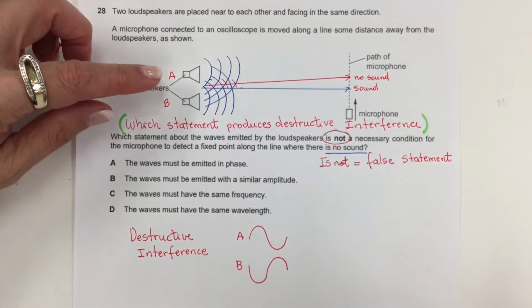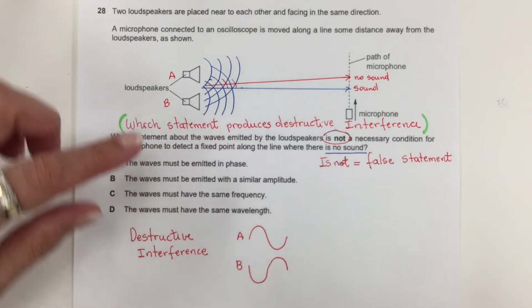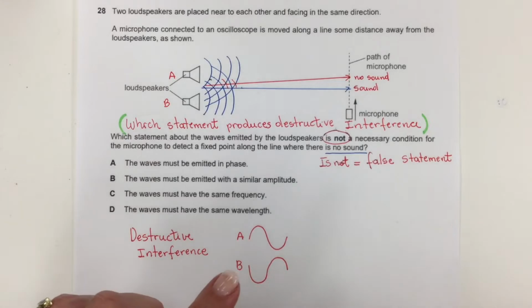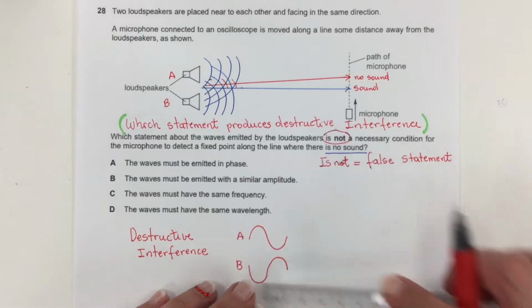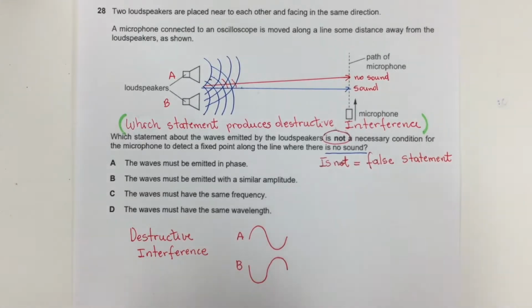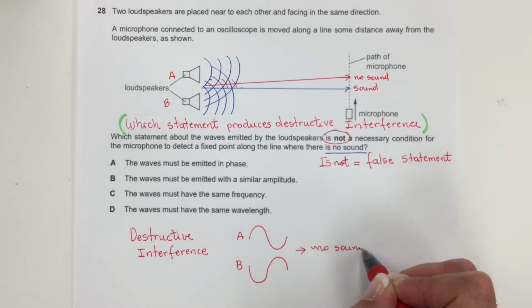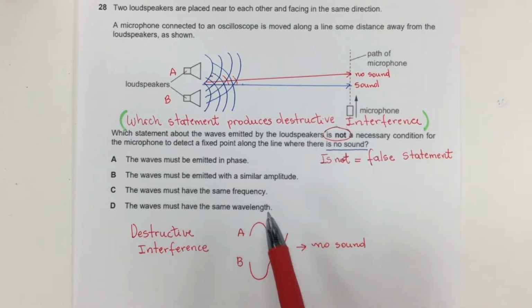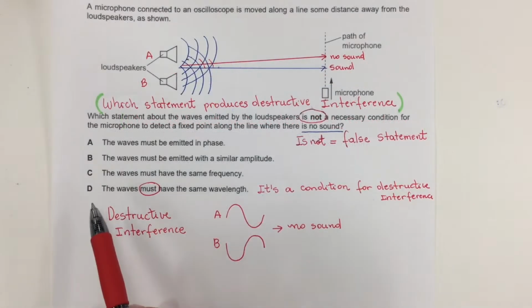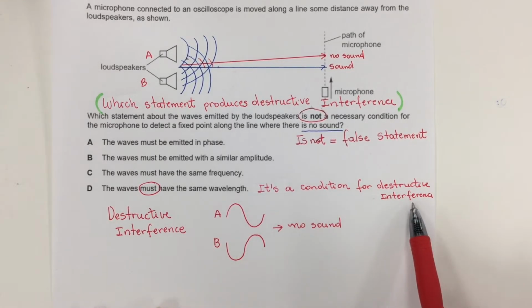So if speaker A produces a wave like this, and speaker B produces a wave with the same size, let's say 2 and 2, but inverted, this is going to produce no sound. Which means both waves having the same wavelength is a condition to produce no sound. So option D, having the same wavelength, is a condition for destructive interference.